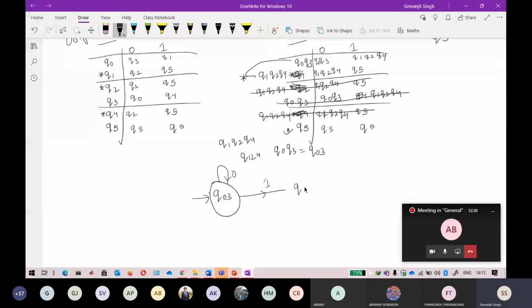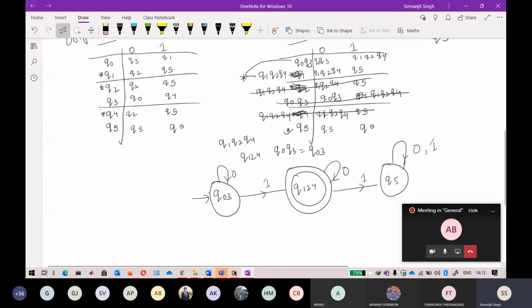In the same way, for checking this, on getting an input of 0, it is staying at this, and on getting an input of 1, it is going towards q5. In the same way, if you check q5 here, on getting an input of 0, it is staying at q5, and on getting an input of 1. Okay, so this is your solution.